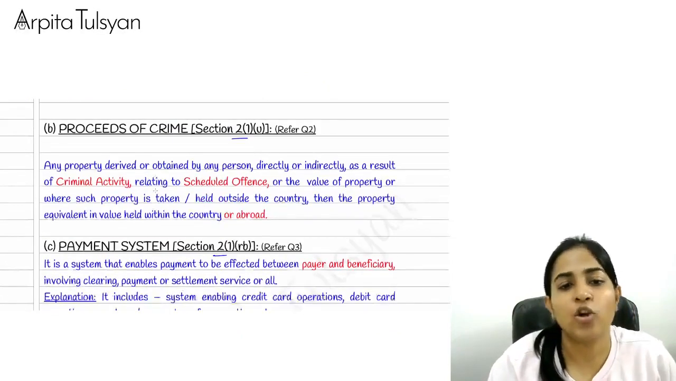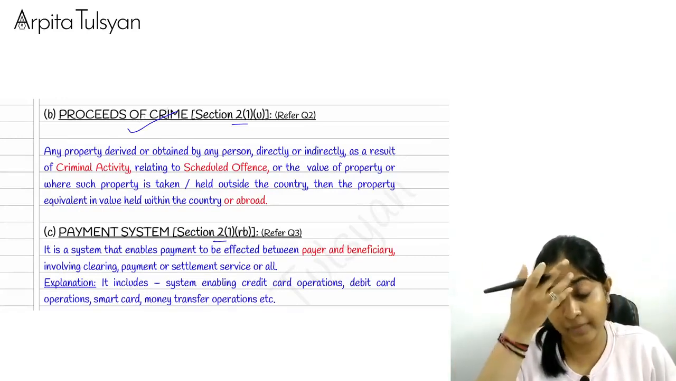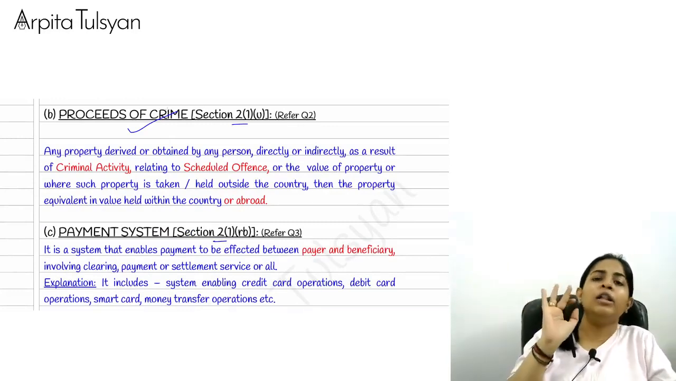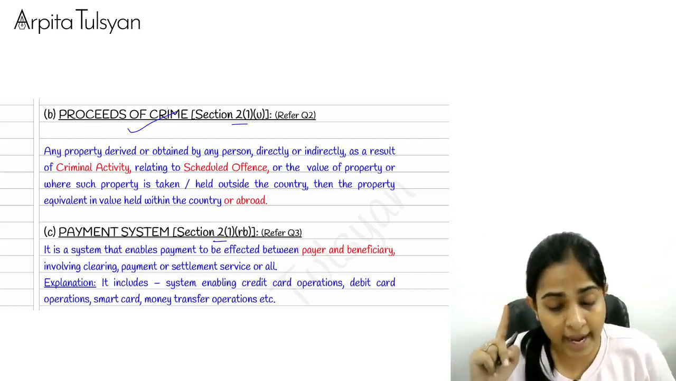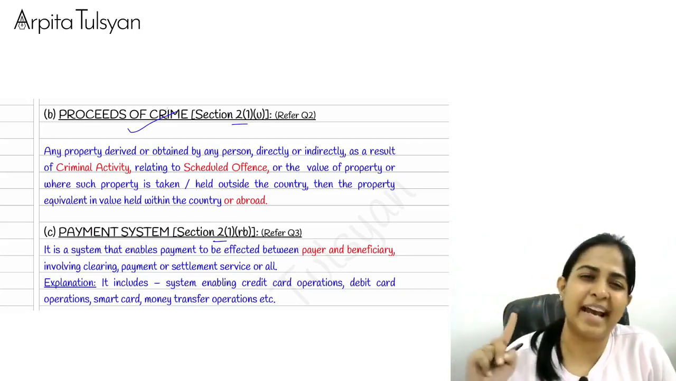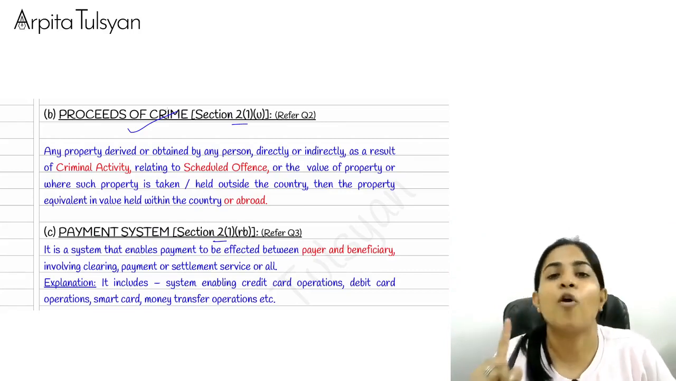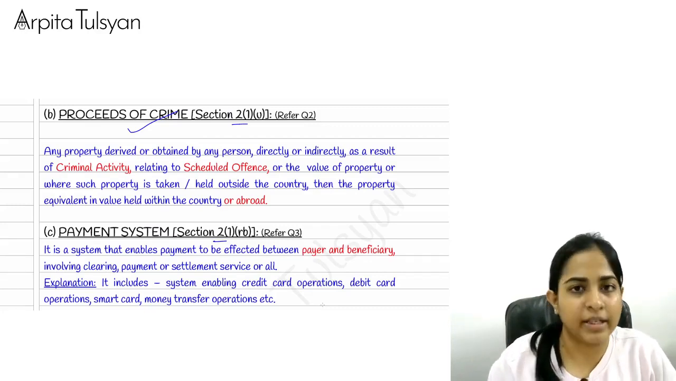The next definition talks about proceeds of crime. Now coming back to section number 2 itself. Okay. Now one thing that you have to remember here is, all the definitions are by default covered in section number 2, except for one definition which has been diverted to section number 3. Which one is that definition? Offense of money laundering. Okay. Now listen, just try to understand.